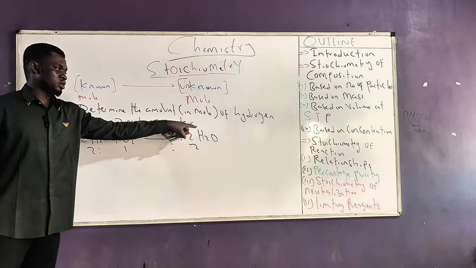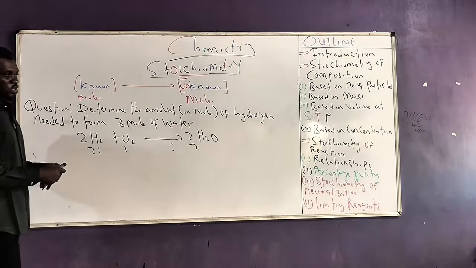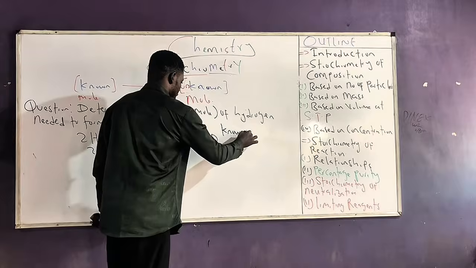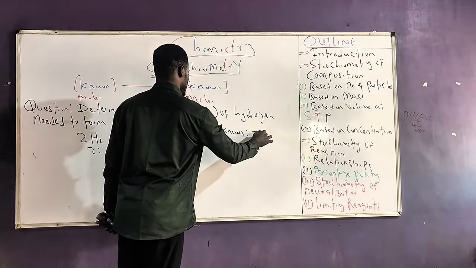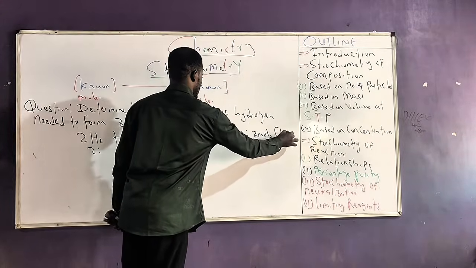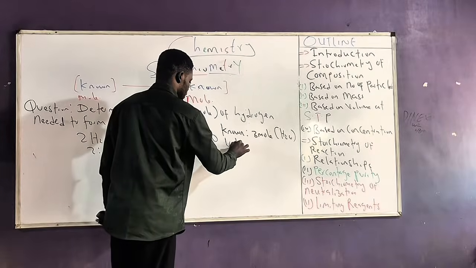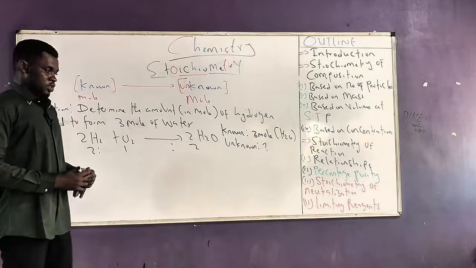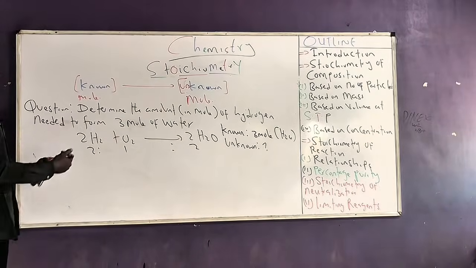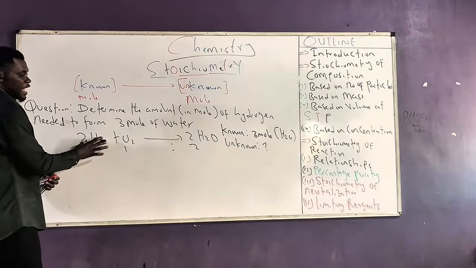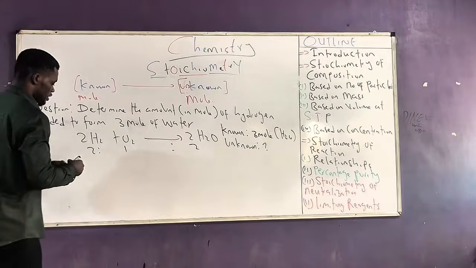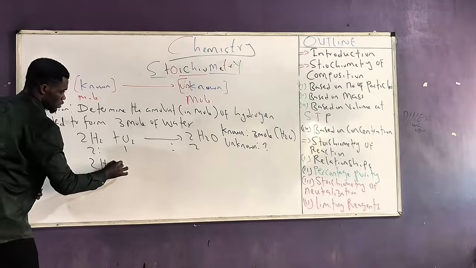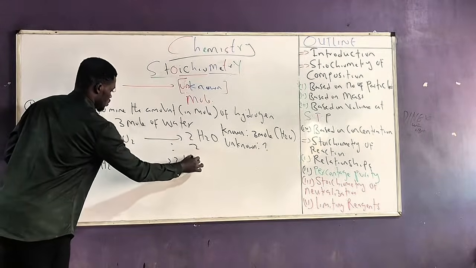My known is 3 moles of H2O. So establish that relationship. In this reaction, my relationship will be between hydrogen and water. So I would say 2 mole, this is 2H2 to 2H2O.